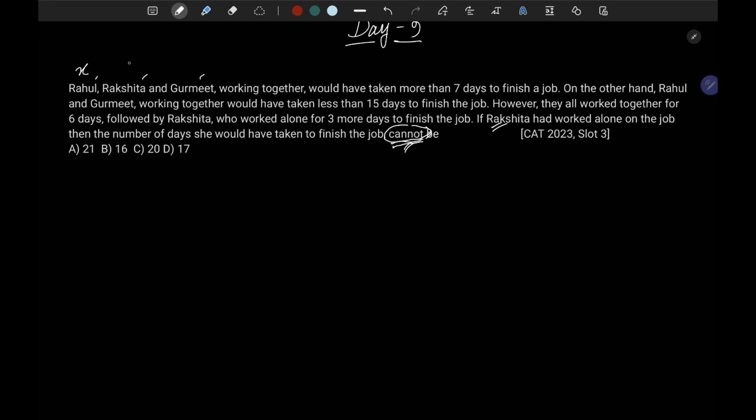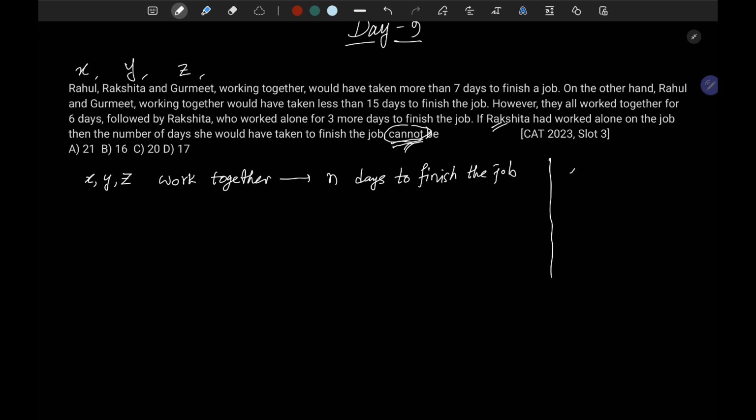Let's name these persons X, Y and Z instead of these full names. Let's assume that in the first case, when X, Y, Z work together, they take n days to finish the job. Also, we take 1 as the full amount of job; by 1 it means 100%.